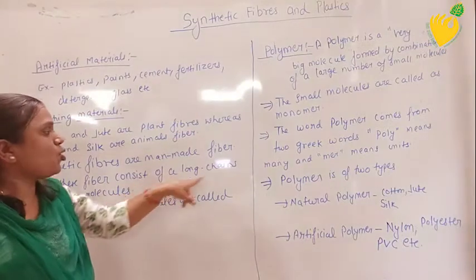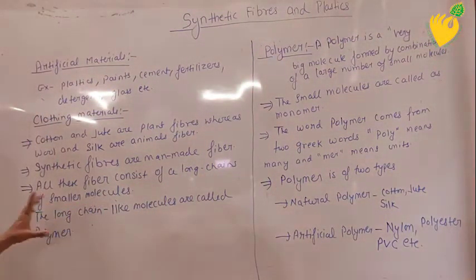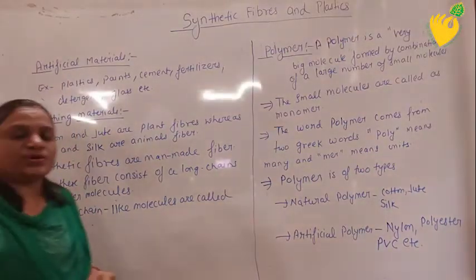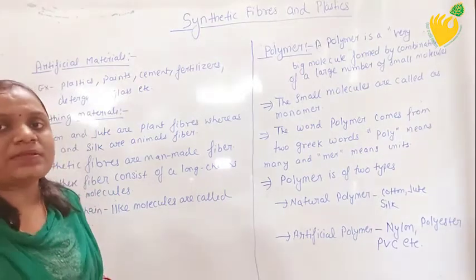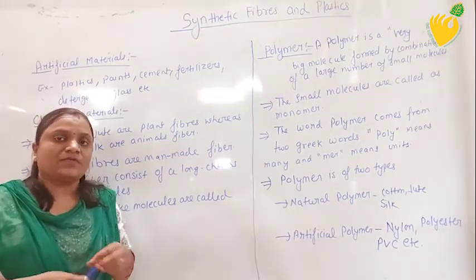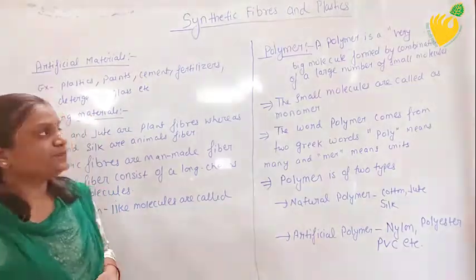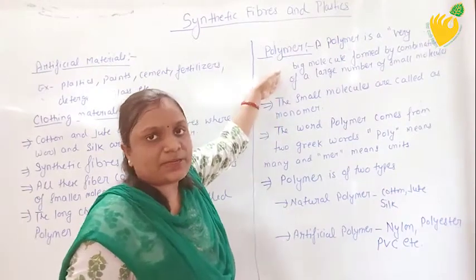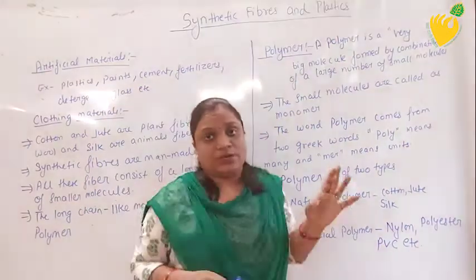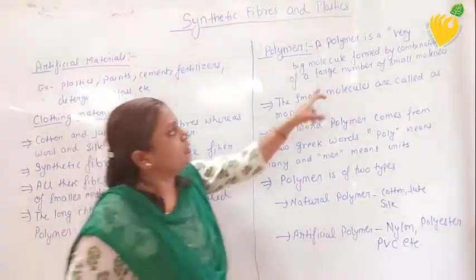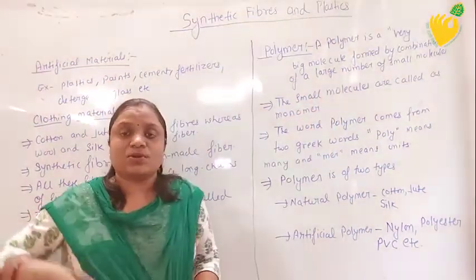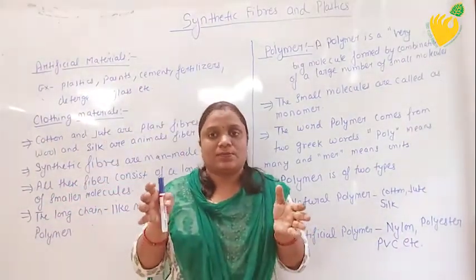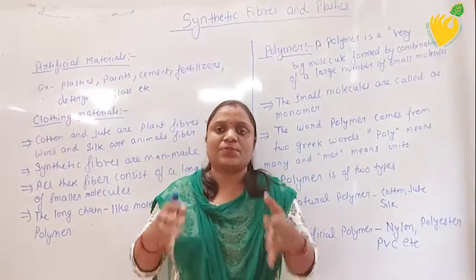That is what is written: long chain of smaller molecules, and these chain-like molecules are called polymers. So the question may arise in your exam, what are polymers? Polymers are the long chain-like structure from which fiber can be prepared. So what is a polymer? The polymer is a very big molecule which is prepared from smaller molecules, formed by the combination of a large number of small molecules. For example, a building can be prepared by using small bricks. By using small bricks, you can prepare a wall.